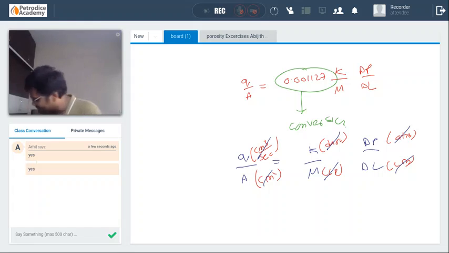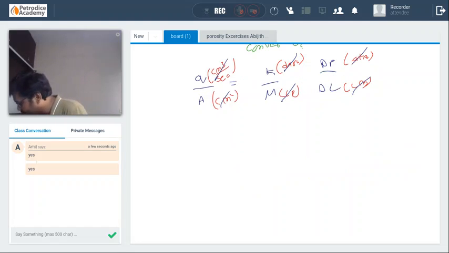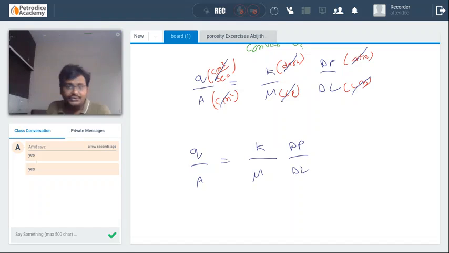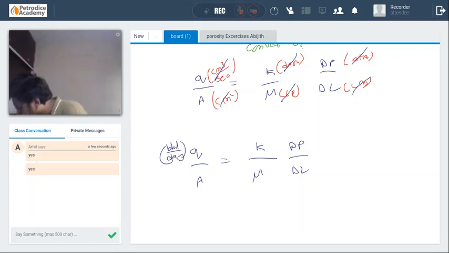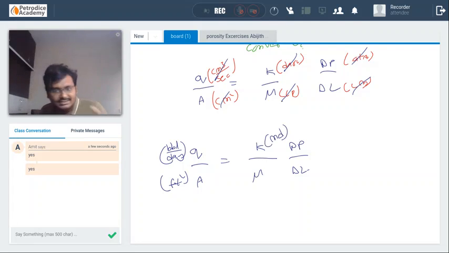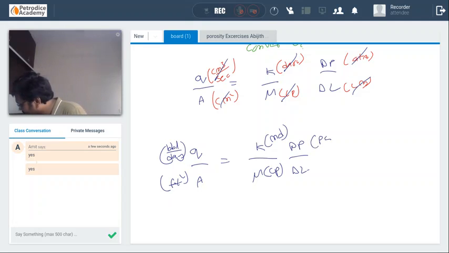In field units, to get this conversion factor, we need to assume everything is in field units, that is Q is in barrel per day, A is in feet square, permeability is in millidarcy, viscosity is in centipoise, delta P is in PSI, and delta L is in feet.